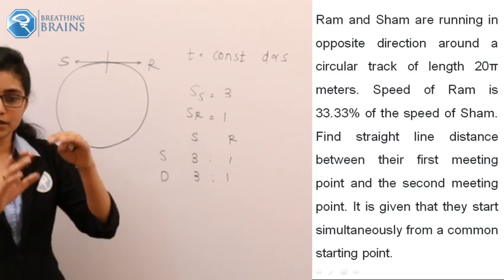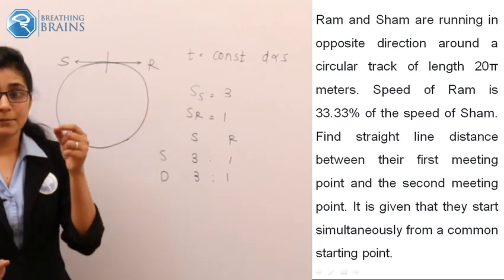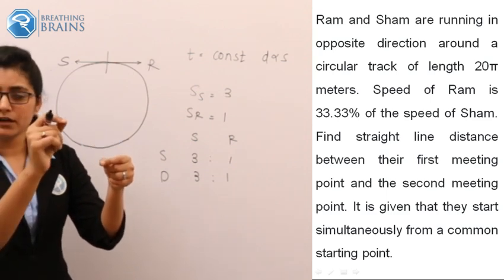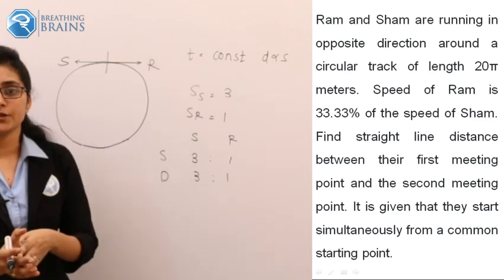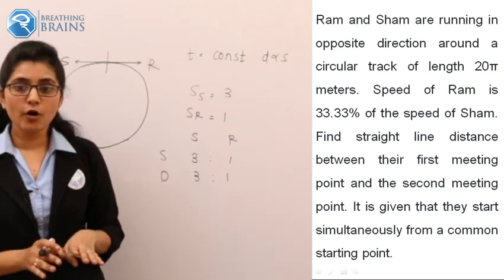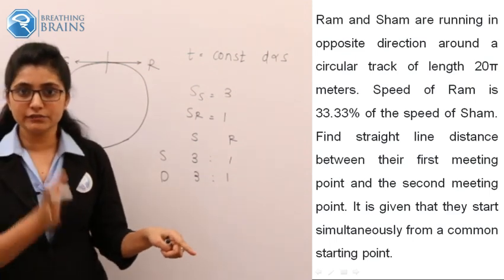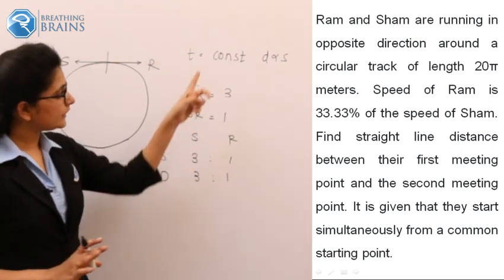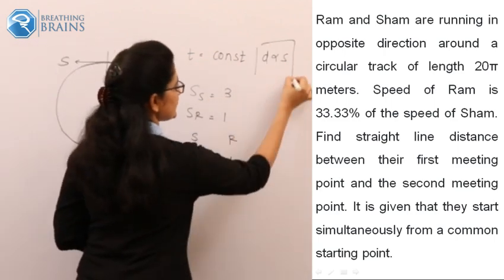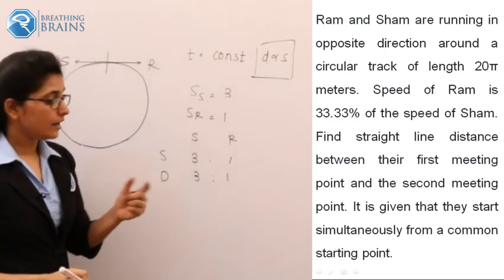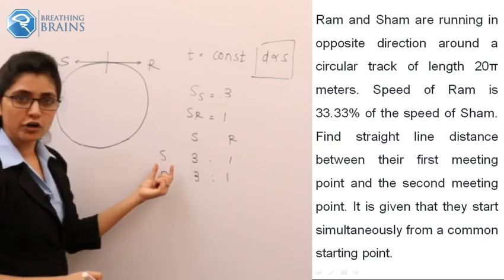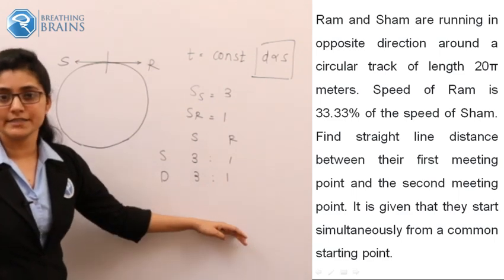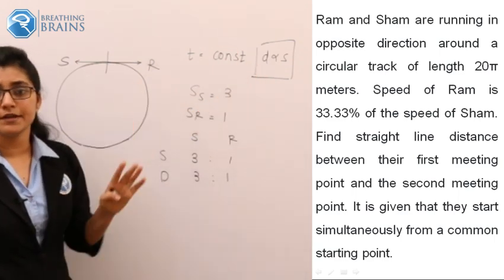They are traveling in opposite directions. They meet at the first meeting point. After that, they meet at the second meeting point, though they are traveling in opposite directions. So we know that when two bodies travel in opposite directions and when they meet, they have traveled for the same time. So when the time is constant, distance is proportional to speed. So now we know the ratio of the speeds of Sham and Ram is 3:1, and the same ratio should hold for their distances traveled because distance is proportional to speed.